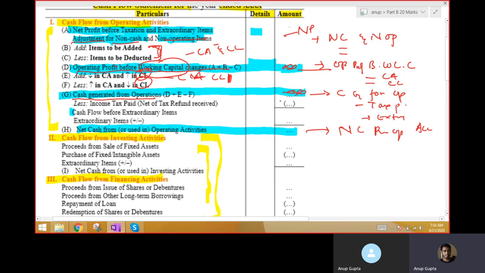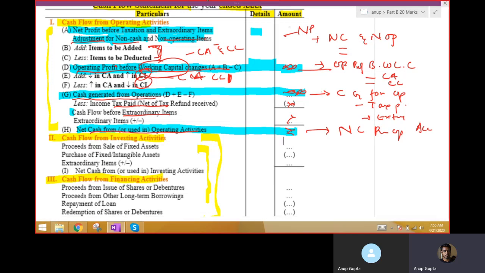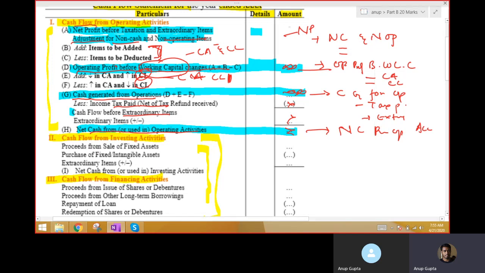So this is the amount that we will get, cash generated from operation. We subtract the income tax and extraordinary items. Once the adjustment of extraordinary items is done, we get cash flow from operating activity. I hope you have understood the sequence. The basic objective of this video is making you aware of the sequence. Now we'll start with net profit.